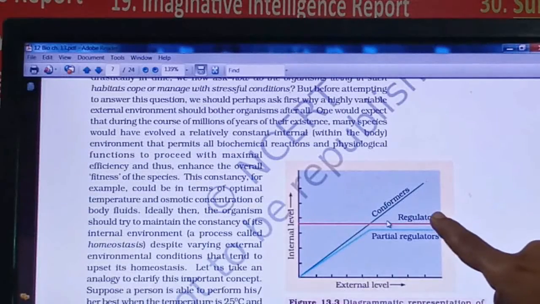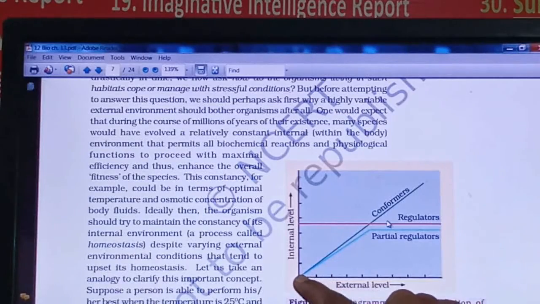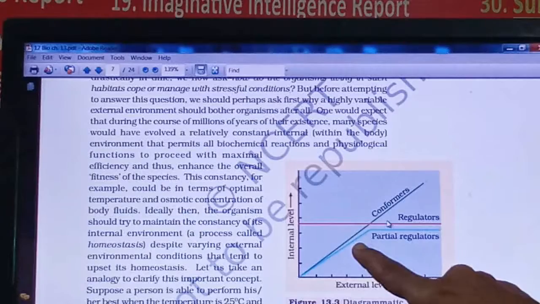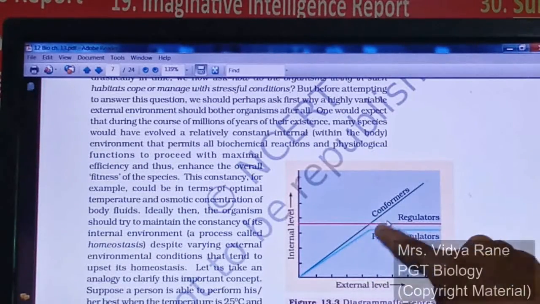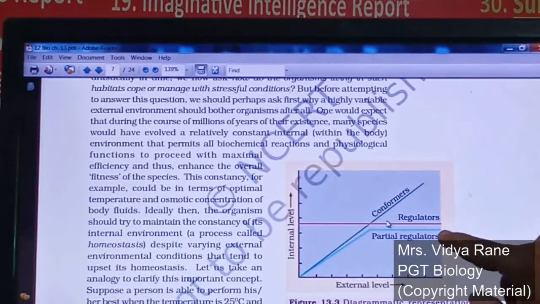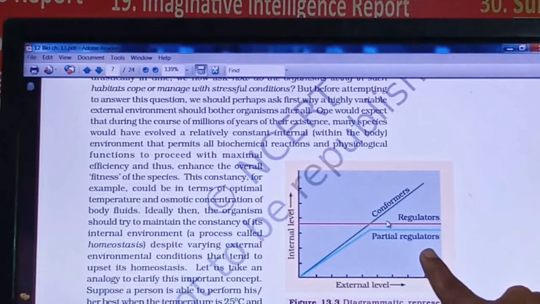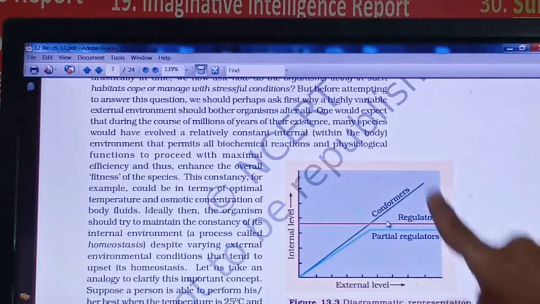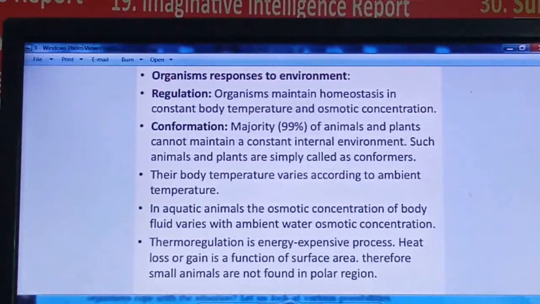So these are the regulators, and I said just now the partial regulator. Here you can see up to this extent the partial regulators act like conformers, but after this point they become regulators, meaning 50% conformers and 50% regulators. That's why these are known as partial regulators. So prepare this diagram very nicely. Now see the next slide.